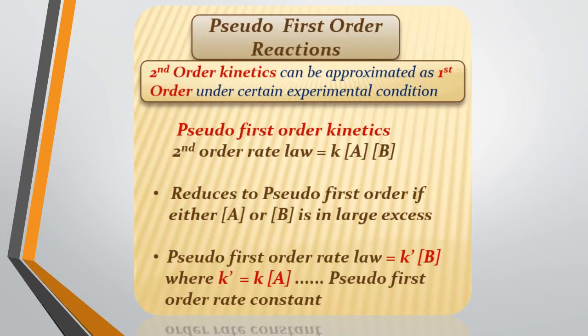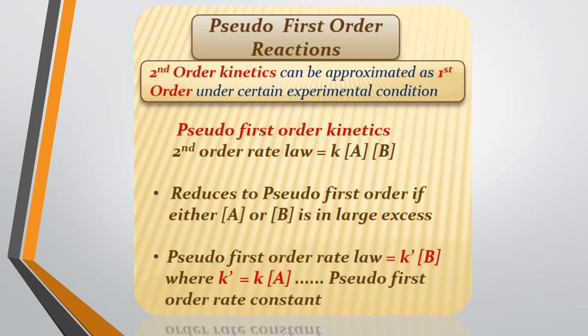So here we are to look into pseudo first order reactions. That is, second order kinetics can be approximated as first order under certain experimental conditions. Pseudo first order kinetics: the second order rate law is K into concentration of A into B, but it reduces to pseudo first order if either A or B is in large excess.